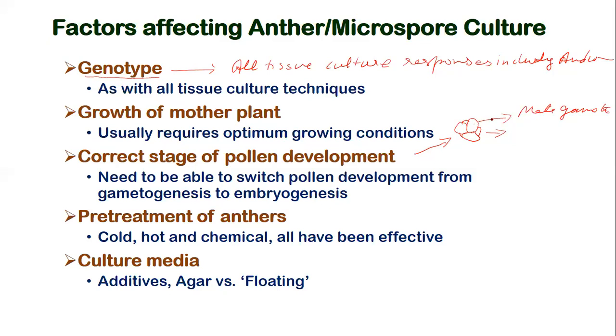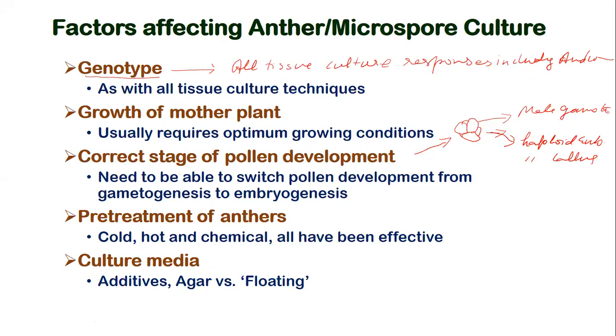So they are not fully committed to form the male gamete. They can still be rerouted with certain inductions to form haploid embryo or haploid callus. So this sort of thing can just happen here, and we can get the haploid material from this.